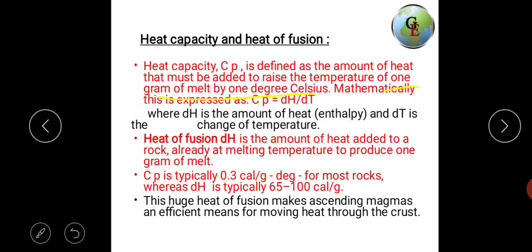It is important. Mathematically it is expressed as Cp equals dH by dT, where dH is the amount of heat or enthalpy, and dT is the change in temperature.